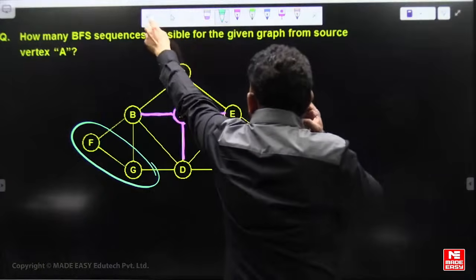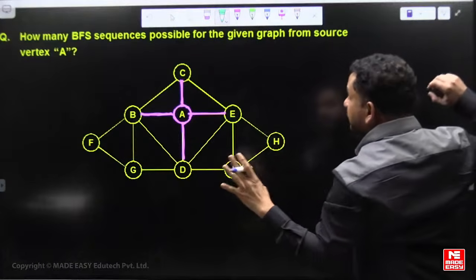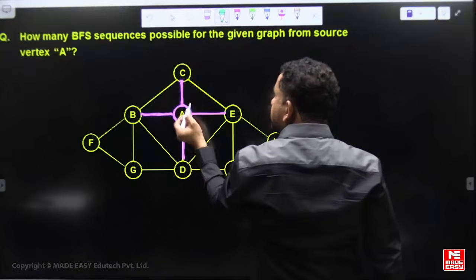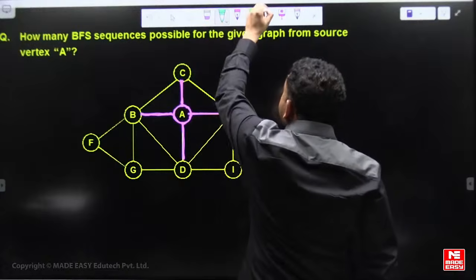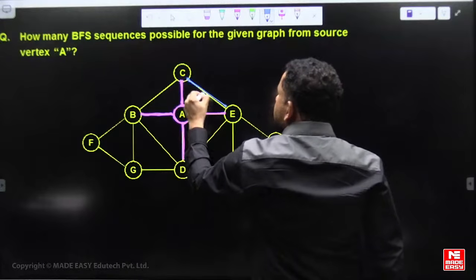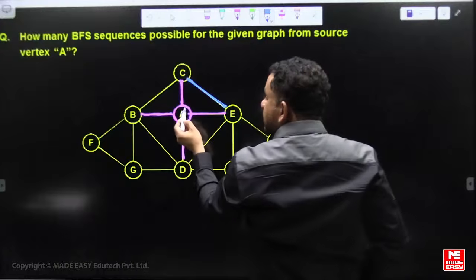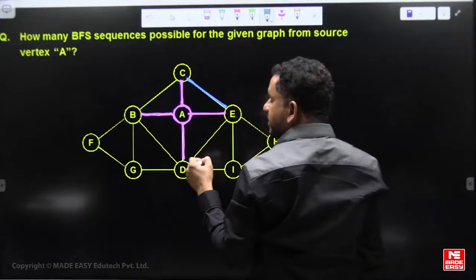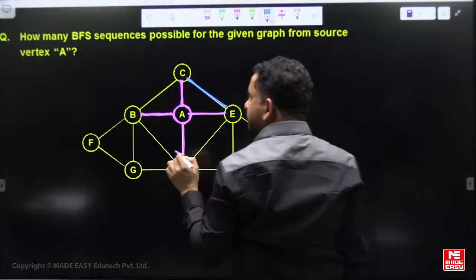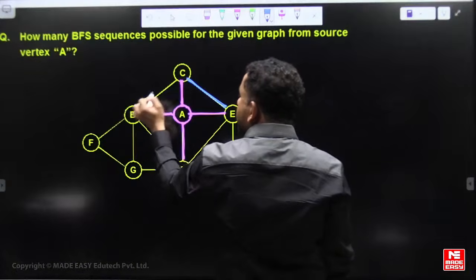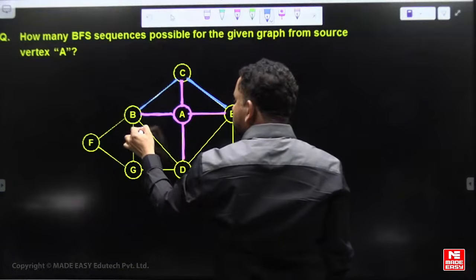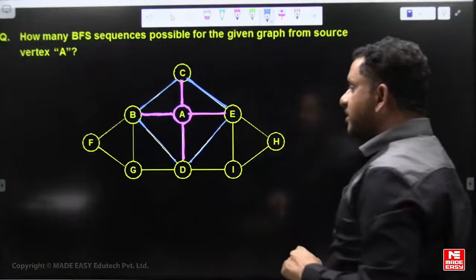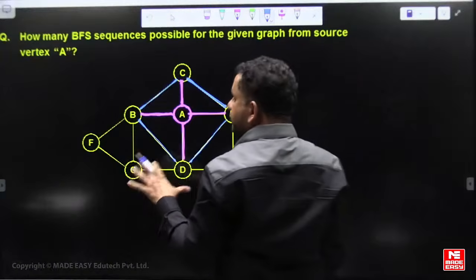Just draw the edges which affect the BFS sequence. For example, A is the source; from A, C is visited and E is visited, so this edge does not affect the BFS sequence, because by that time it becomes a cross edge. It's not a tree edge. Now A's adjacent C and B are already visited, so this edge also does not affect the BFS sequence. Eliminate those edges to avoid confusion.